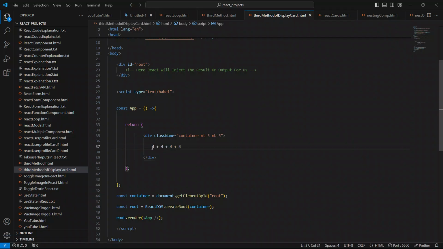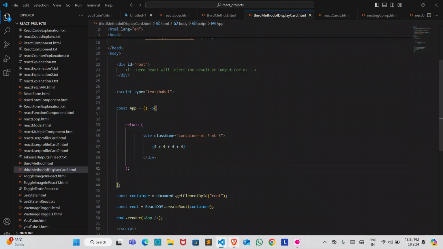I'm sorry, why guys? Because it's compulsory to put anything inside the open and closing curly braces if we are working with React.js. So I'm going to enclose this expression inside the open and closing curly braces. Okay, so this is it. Save your code, go to the browser, and now see the magic. Boom guys, now you can see here we got 16.